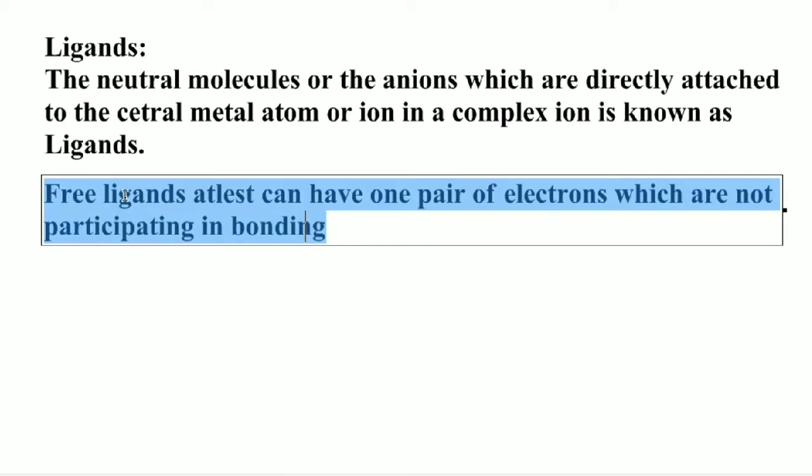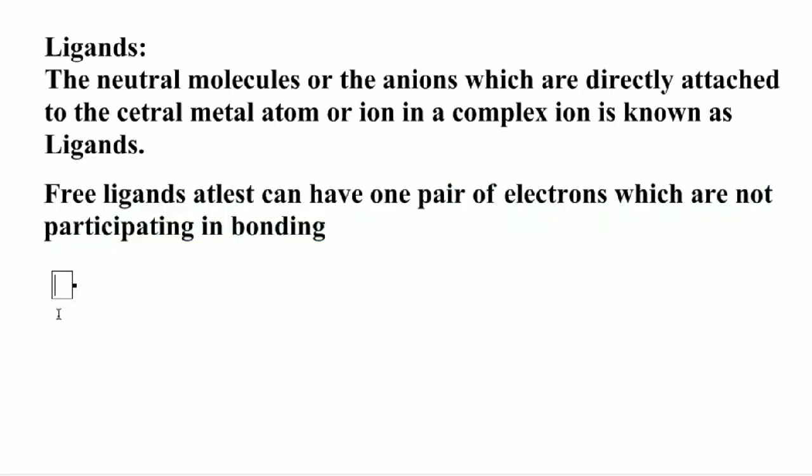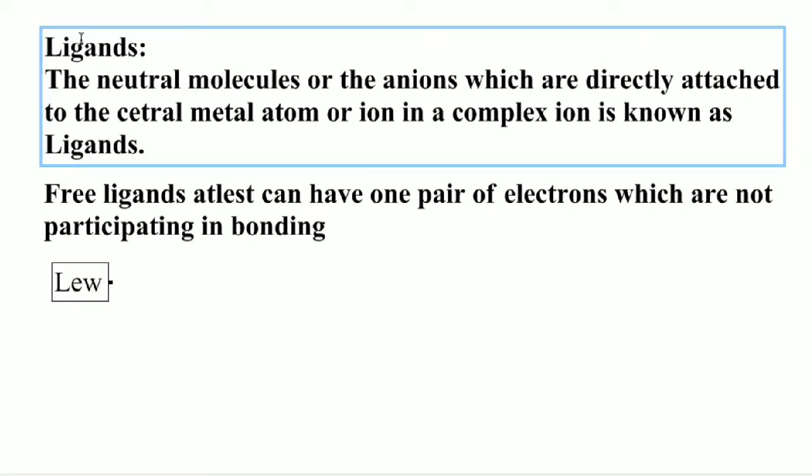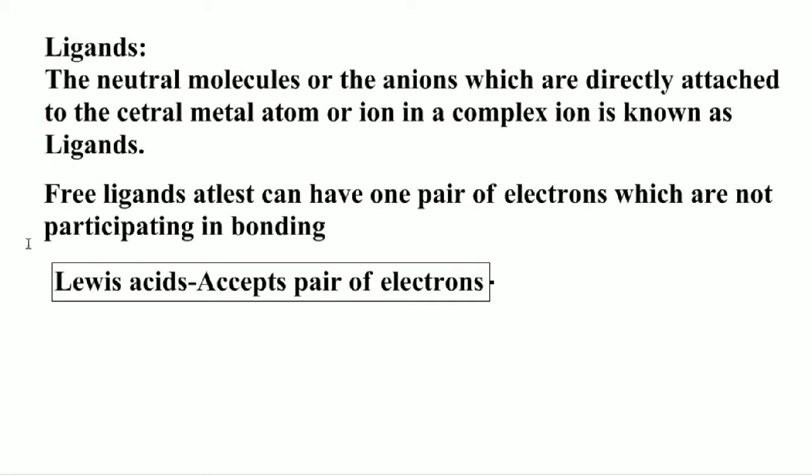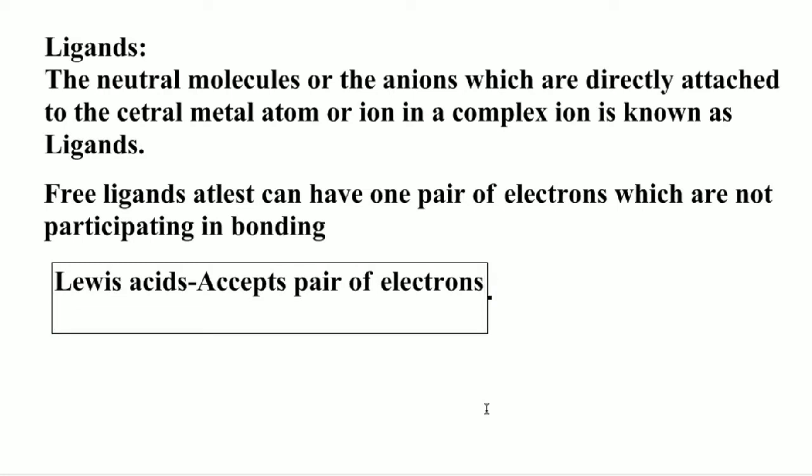Students, here the ligand can have at least one pair of electrons, which it can donate to the central metal atom. We know the definition of Lewis acids, and similarly we also know the definition of Lewis bases. Lewis acids are those which can accept a pair of electrons. Similarly, Lewis bases, which can donate a pair of electrons, are known as Lewis bases.